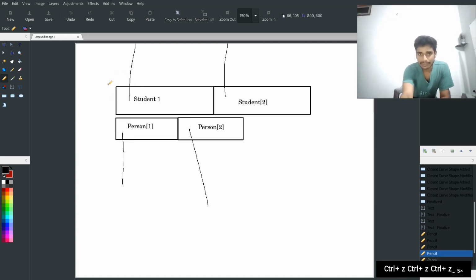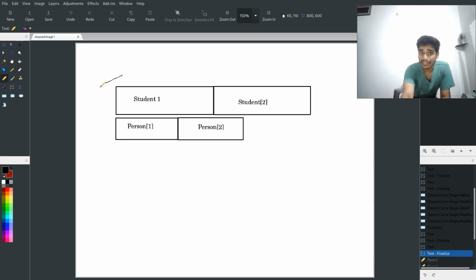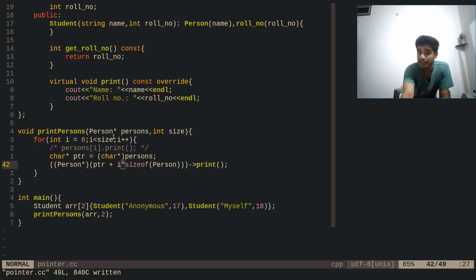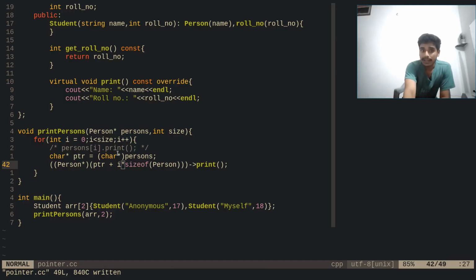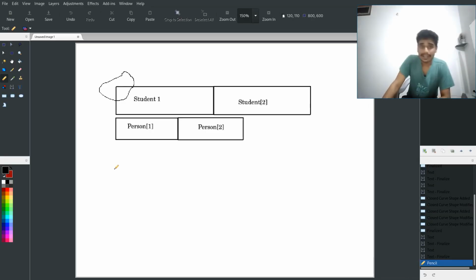Let me just remove all these things. Our start of the person lies in here because we passed the student array as the pointer. So this is what we have passed. Now for the next element, it adds the size of person, not the size of student, because it's a C thing. It's not a C++ thing. These raw pointers and raw pointer arithmetic are derived as a C compatible thing, so it goes in the same way. Now the size of person is added, and it looks like this, and the virtual table is going to lie somewhere here.